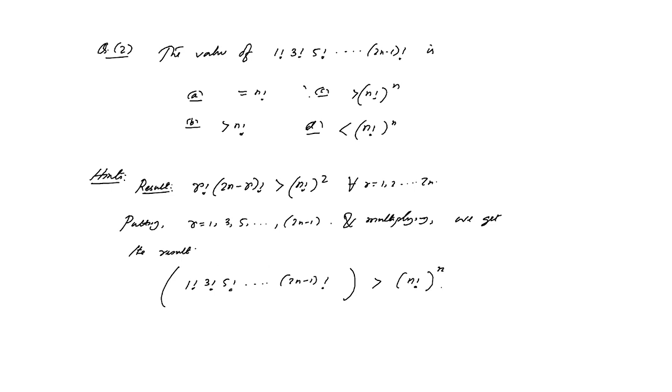So obviously here option C is correct. All other options are false. So this is also another important question which has been asked in different examinations.